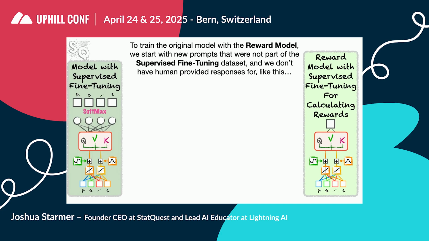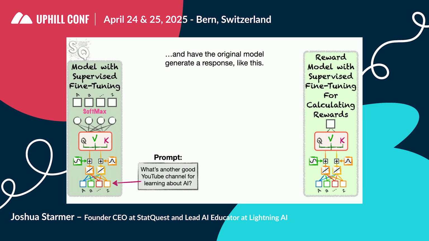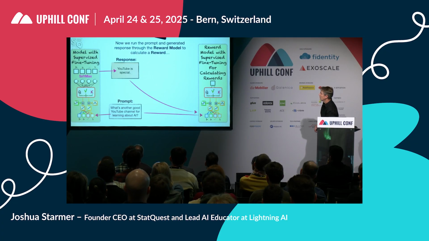To train the original model with the reward model, we start with new prompts that were not part of the supervised fine-tuning dataset, and we don't have human-provided responses for, like this. What's another good YouTube channel for learning about AI? And we have the original model generate a response, like this. YouTube is special. Now, that's not a useful response.